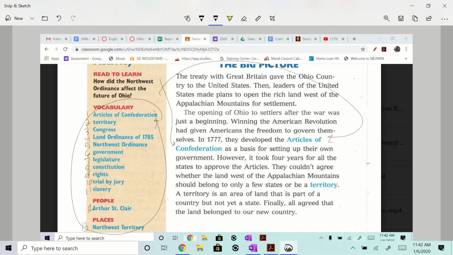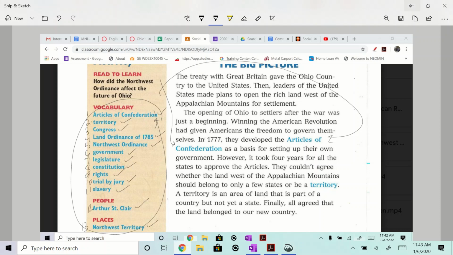So you know what to look for, you know how to find it, and you're just going to read through, or else I'm going to read through and show you, talk about what some of these different things are. So we have Articles of Confederation, Territory, Congress, Land Ordinance of 1785, Northwest Ordinance, what is government, legislature, constitution, rights, trial by jury, what is slavery, who is Arthur Sinclair, and where is the Northwest Territory. These are all things we're going to talk about in this chapter.